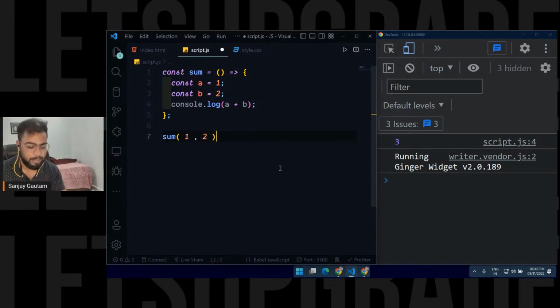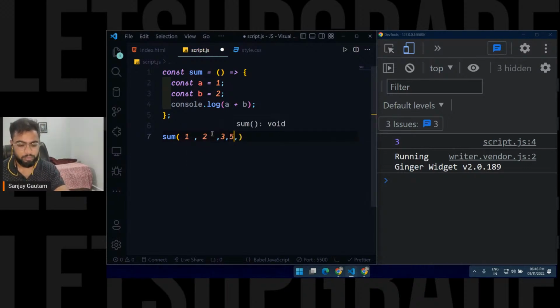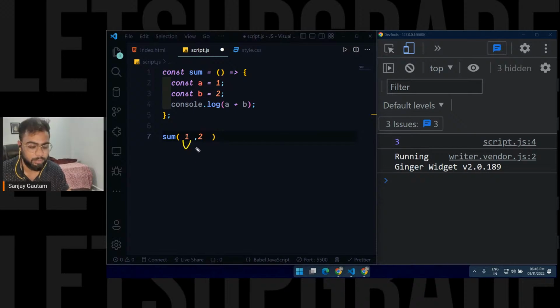And the thing is, you can pass multiple values from here. So right now I'm just passing 1 or 2. You can pass multiple values, let's say 3, 4, as many values as you want. Right now I'm passing 2 arguments here, and you basically have to separate all of your arguments using a comma. So in this situation, I'm passing two arguments, 1 comma 2. And I'll just save it.